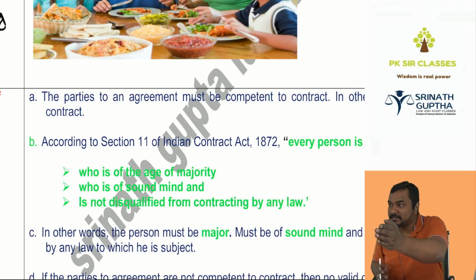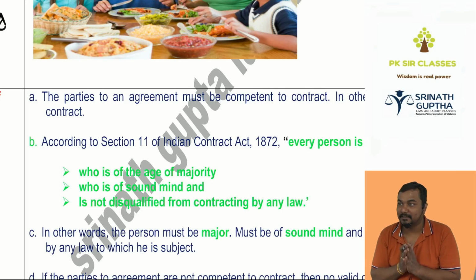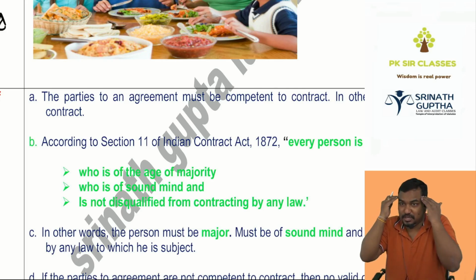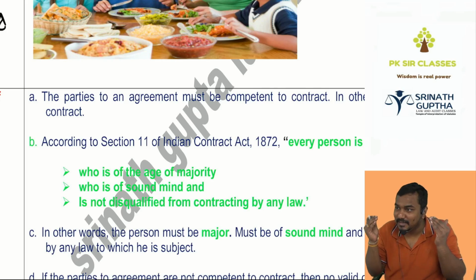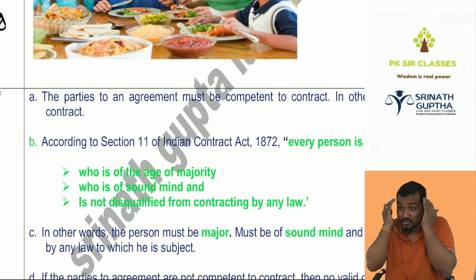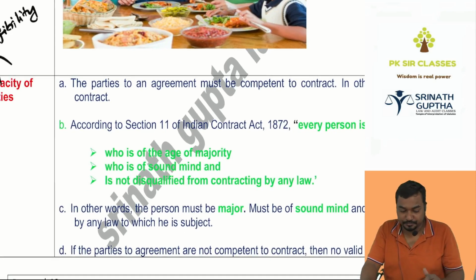And Ishwar is intoxicated. Liquor पी लिए बेटा, taking the दारू, wine, beer, gin, rum, पूरा mix करके. Yes sir, no sir. He doesn't know what is happening to him. He's donating his whole property to me out of intoxication. He's incapable to enter into contract. You should be major. Dimag has to work. Your mind has to work. You should be a sound man, and you should not be a person disqualified by law.